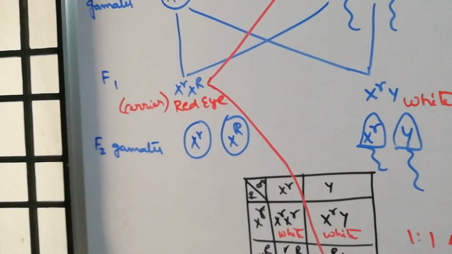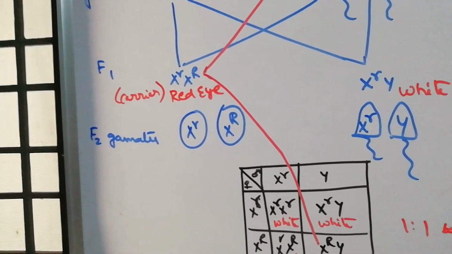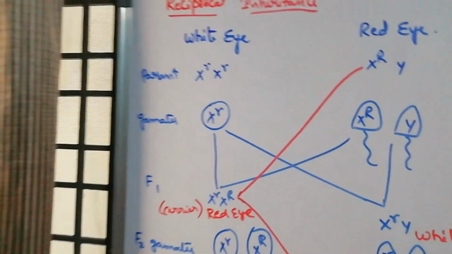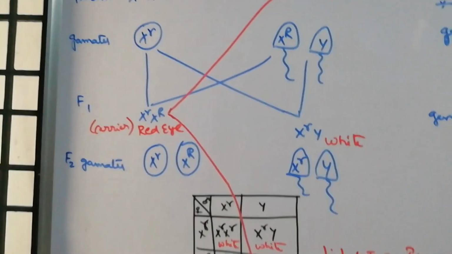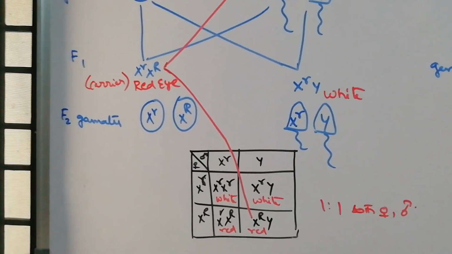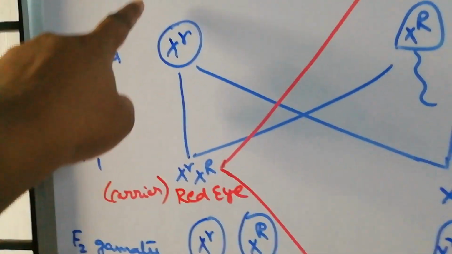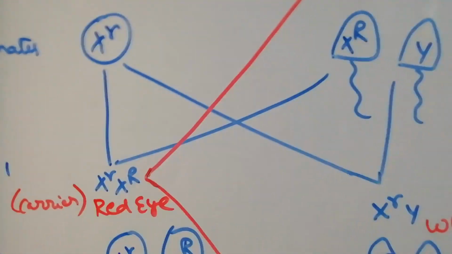He observed experimental proofs in Drosophila by crossing a red-eye female with a white-eye male, and the reciprocal, a white-eye female with a red-eye male. The result changed. Why? Because the genes show sex-linked inheritance.